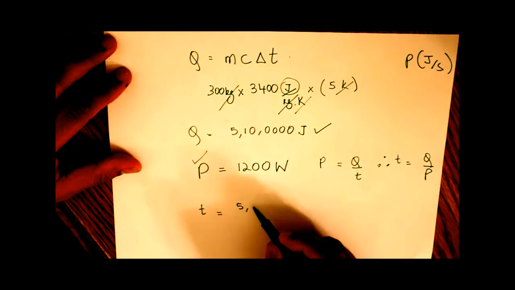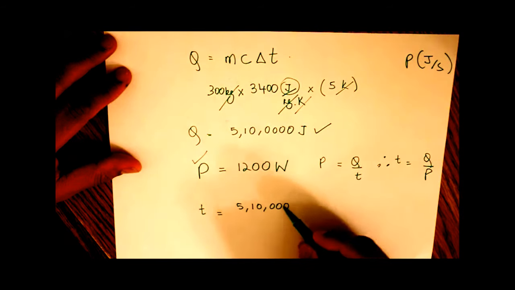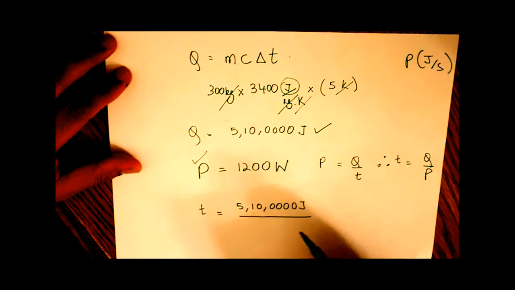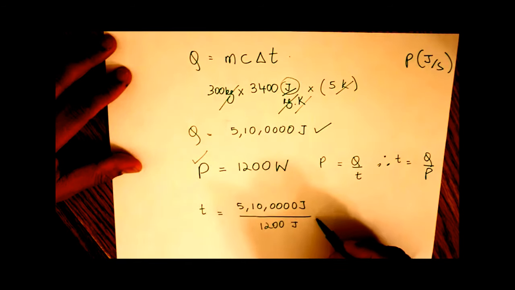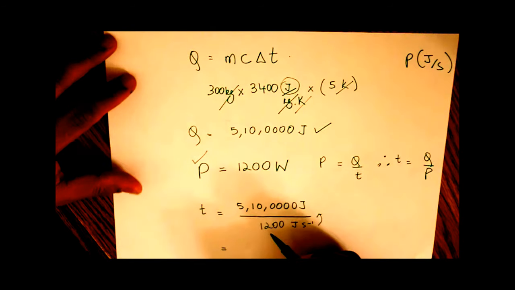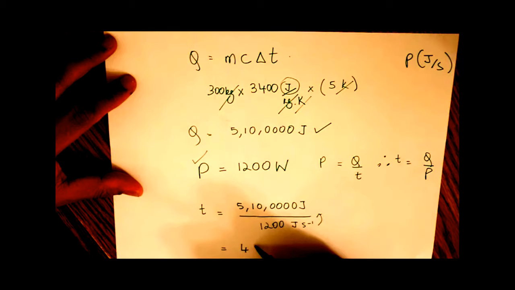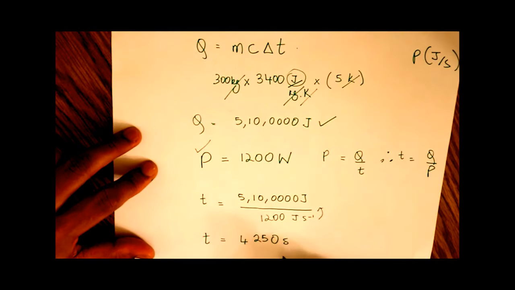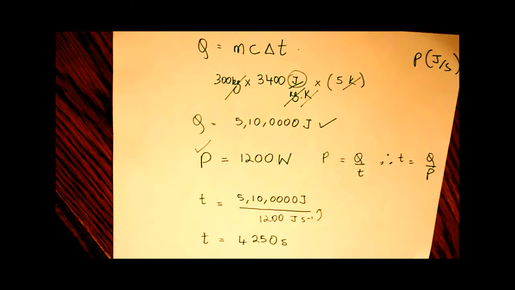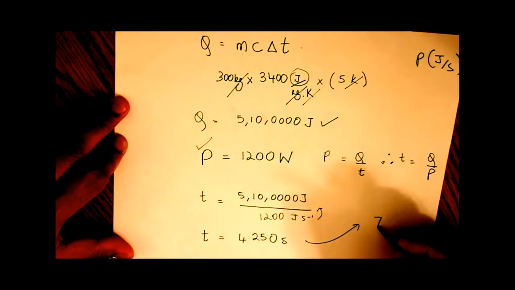So that's 5.1 million joules divided by 1200 joules per second. The joules cancel and the second goes up here to give us a value of 4250 seconds. Now if you want to convert this into minutes, you just divide this by 60, so 4250 divided by 60.